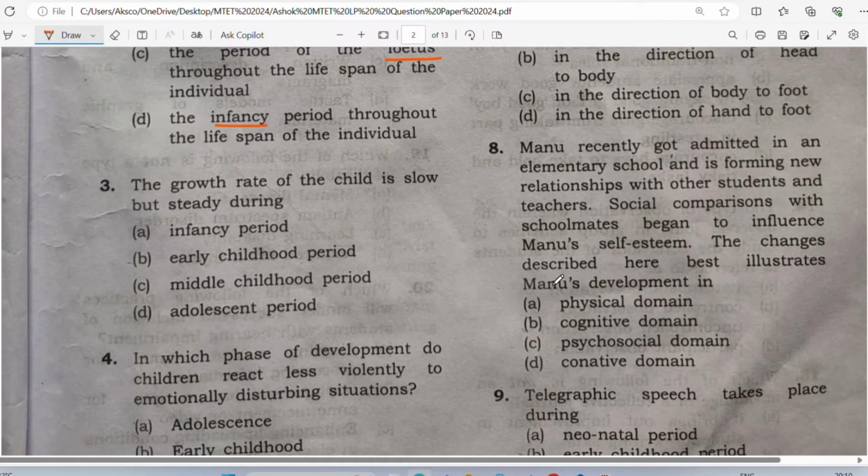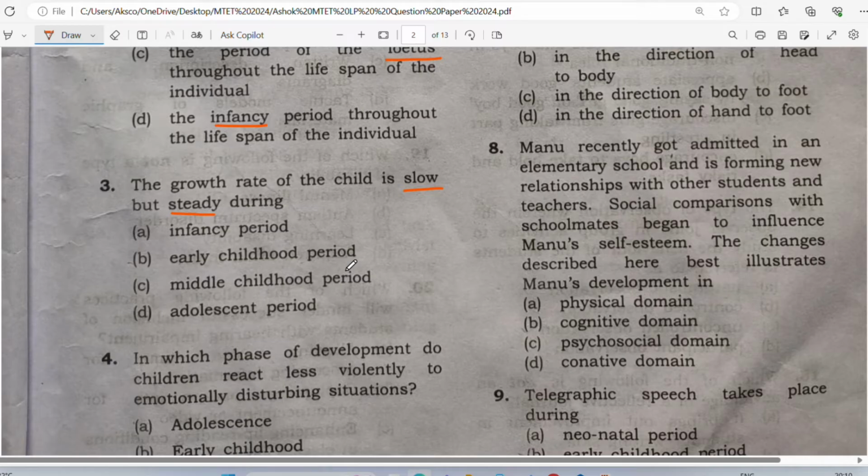So it says the growth rate of the child is slow but steady during which period? So you know that, right? So when do you think the growth rate of the child is slow? The child is growing slowly, but steady. Steady means continuously. Growing slowly but continuously. In which phase? Infancy period, early childhood period, middle childhood period, or adolescence?